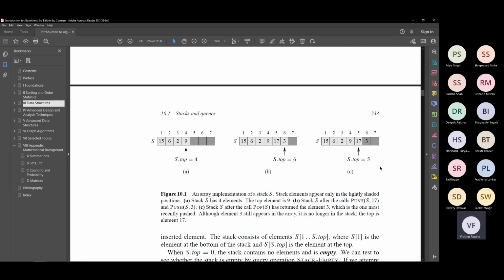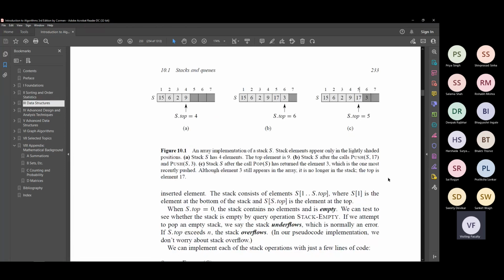Is this distinction clear? You don't really have to erase. You only have to reassign the pointer in order to remove an element. Okay? So this was slightly more technical detail than what we saw last time, yesterday.